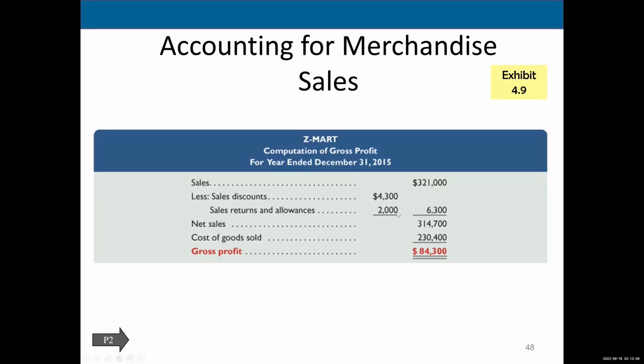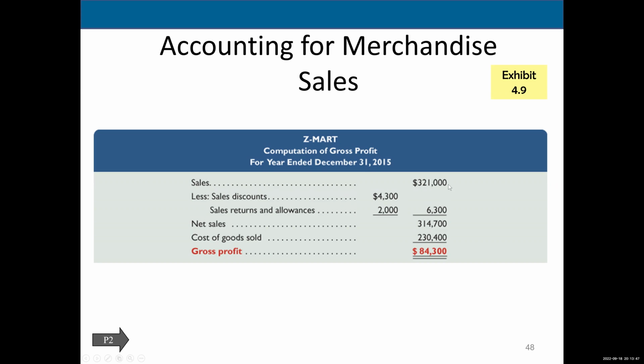Again, we could just debit sales directly and not have this figure for sales returns. But you business management majors are going to want to see the dollar amount of your returns. If it gets really high, you're going to have to ask yourself, why are our customers returning our merchandise? Don't they like it? Is it defective? As managers, you're going to have to find out what's going on here, and the accountants give you this information so you can make those decisions, right?